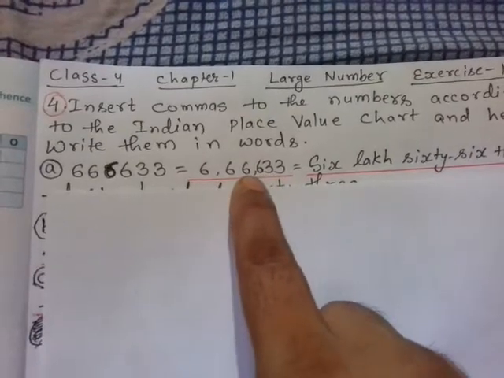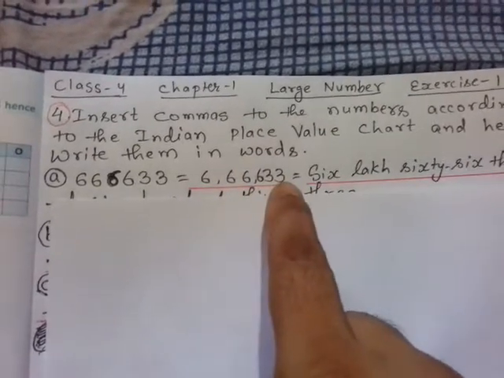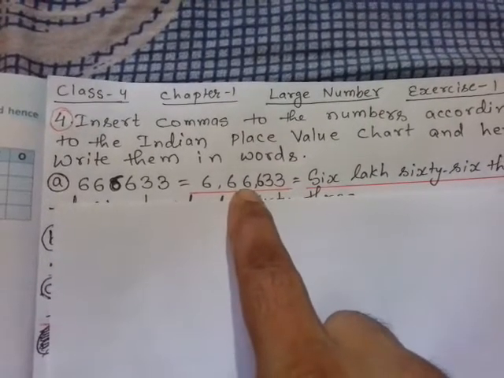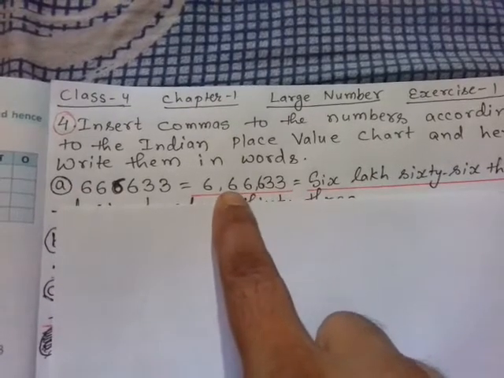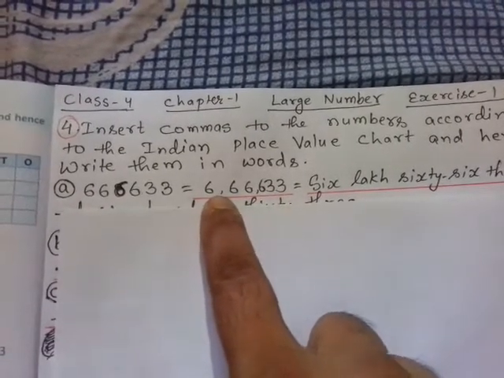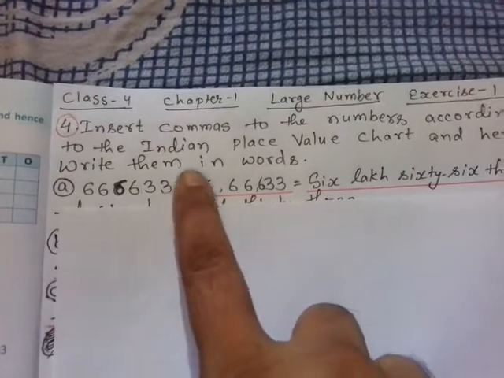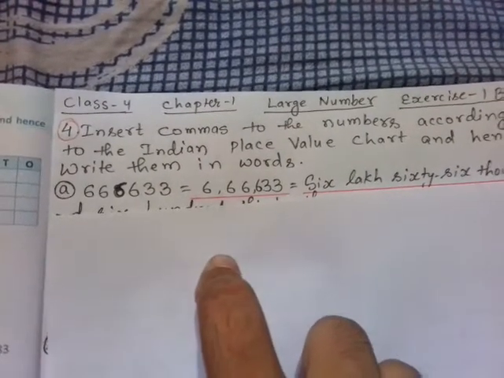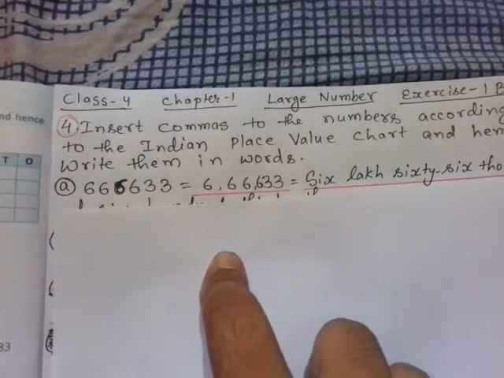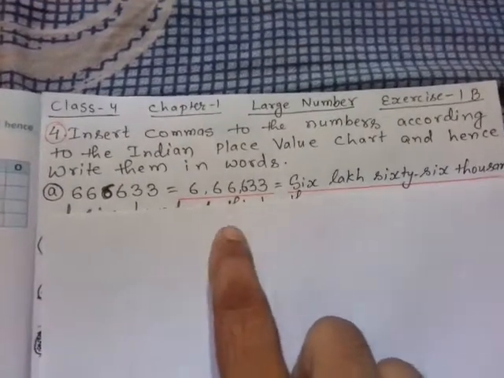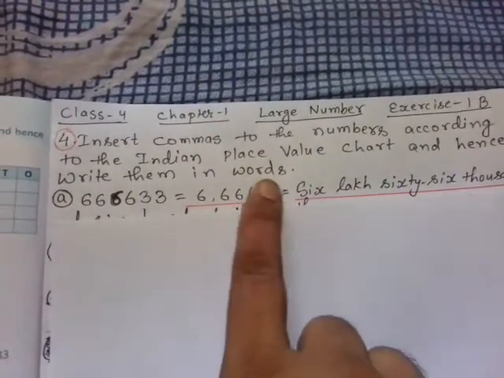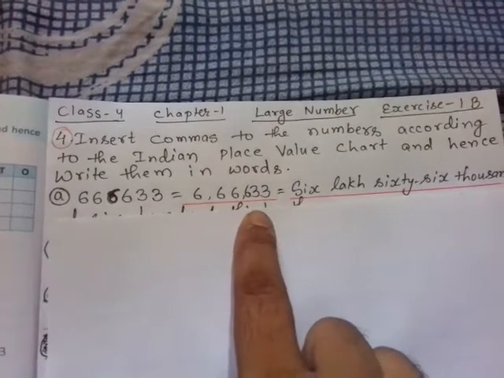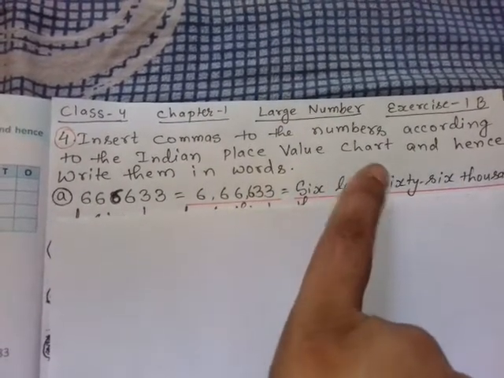This is ones, tens, 100. Combiningly it is called ones. So after this there is a comma, and after 1000 and 10,000 one comma I had kept. And there is 10 lakh, so if there would have been crore, then after 10 lakh I would have kept a comma. Then it has also been said, hence write them in words. After putting commas according to the Indian place value chart, you have to write them in words also. So I have written it in words.